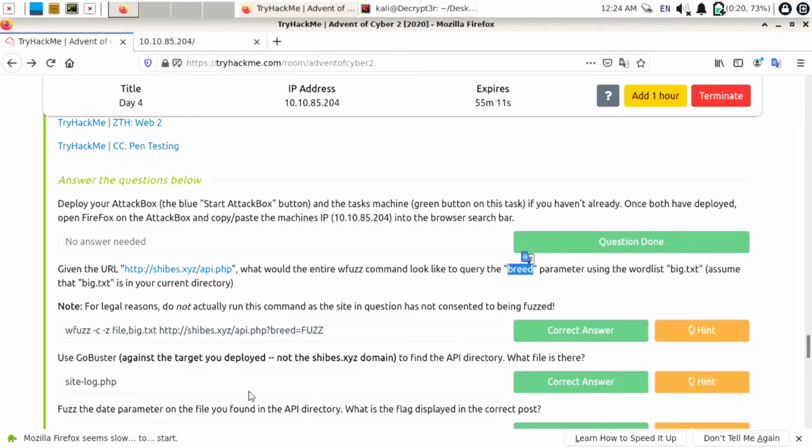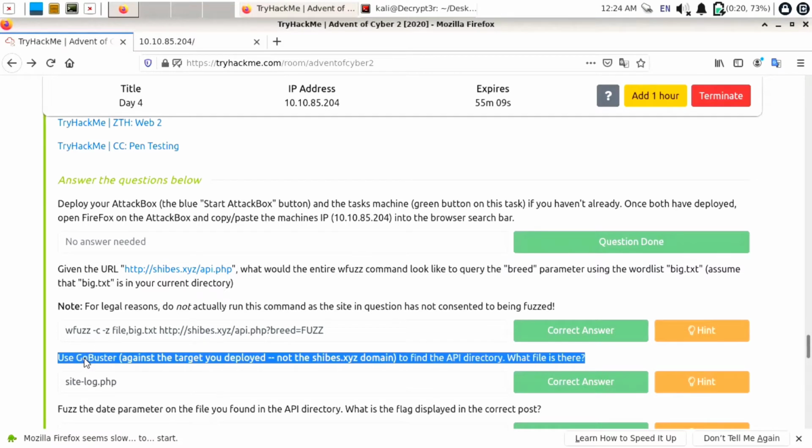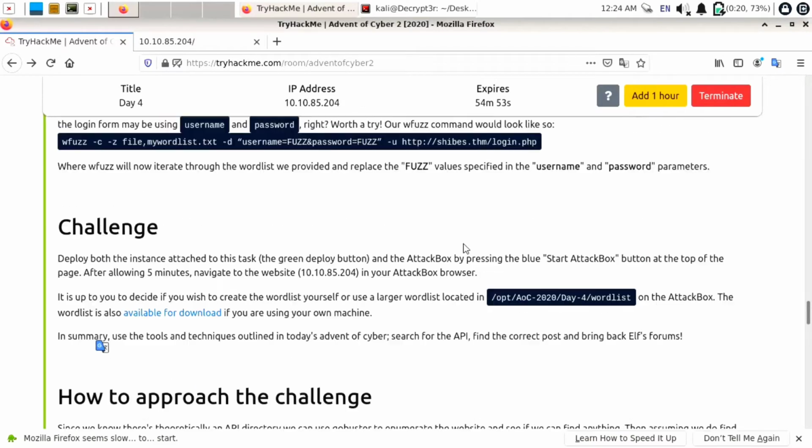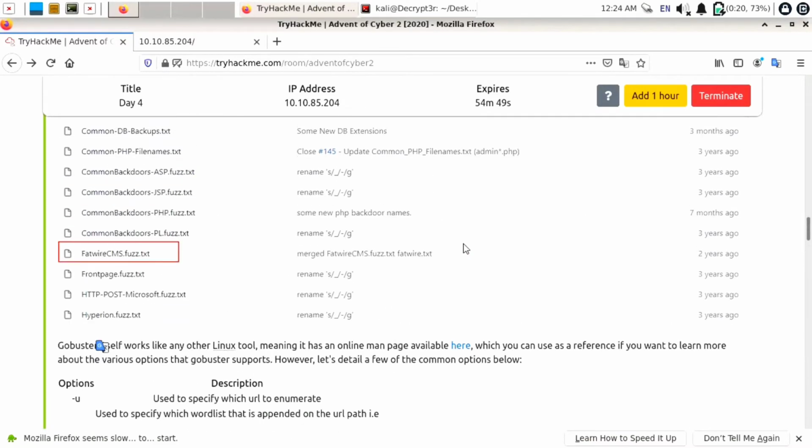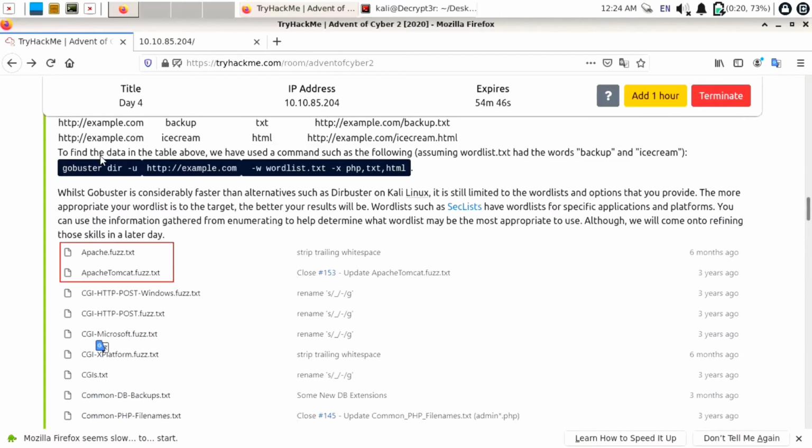Next question is: use GoBuster against the target you deployed, not the steps.xyz, and find the API directory. What file is there? So we are going to use GoBuster to find the API directory. We already know that the file will be in the API directory. Still, we are going to find the directory name by using GoBuster. You can use a command like gobuster dir for finding a directory, then -u for URL, then paste the URL.